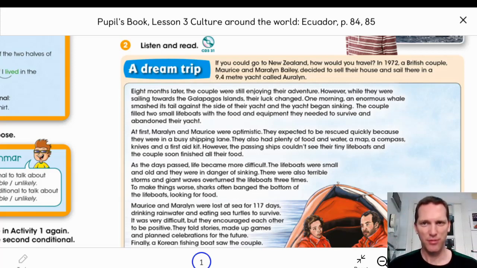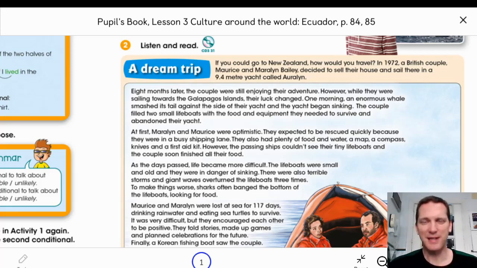Today you do lesson 3 of Unit 8. It's a reading activity. Also, it says it's about culture around the world because it's a story about some people who traveled near the Galapagos Islands. They were traveling in a boat.